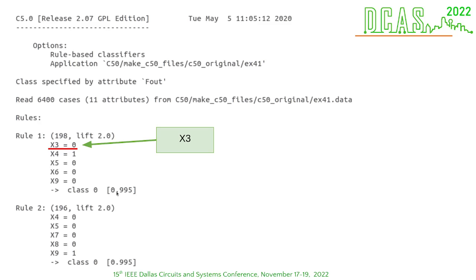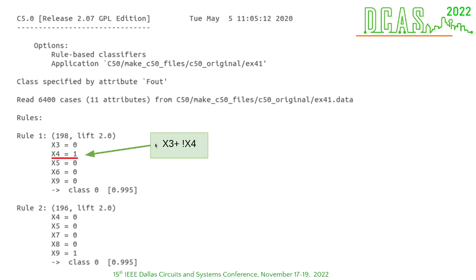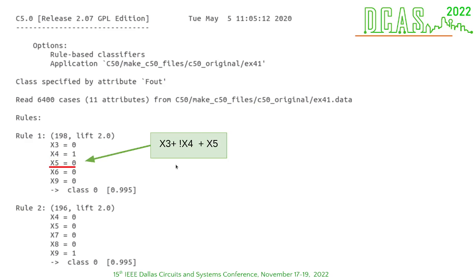You can see here x3 equals 0, so we put in the equation the value of x3. x4 equals 1, so we put in the equation the value of not x4, and we just repeat the process for the whole file.